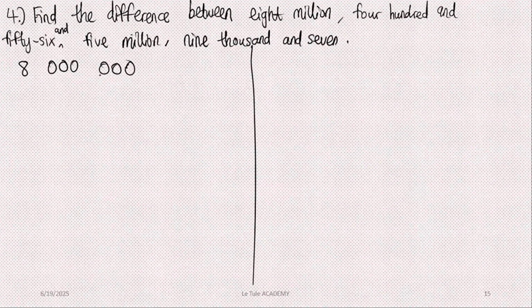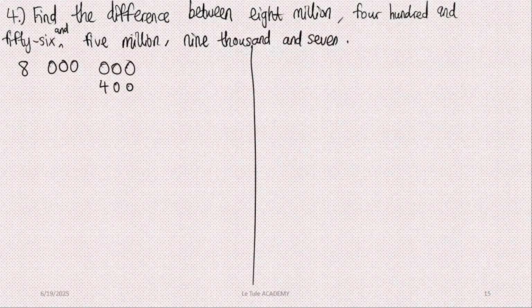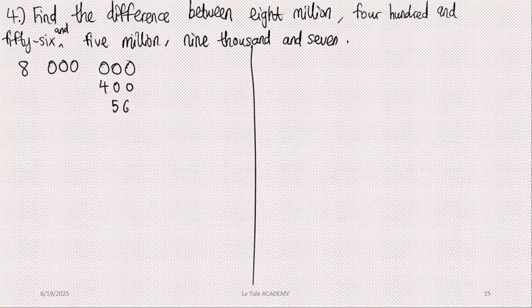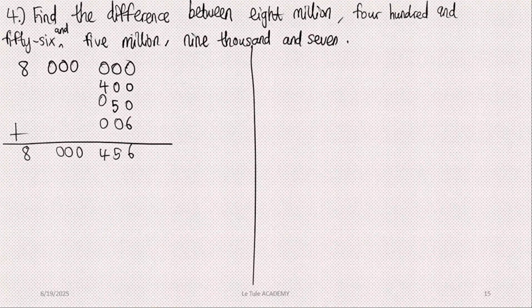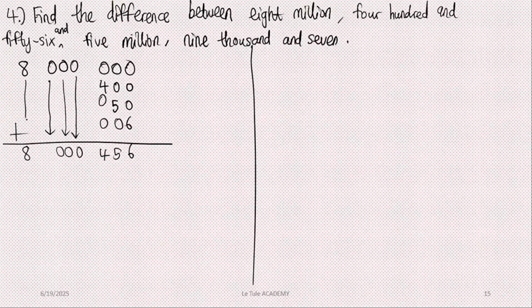The next one is 400, not 400,000 again. 456. 0 plus 0 plus 0 plus 0. 0 plus 0 plus 0 plus 6 is 6. 0 plus 0 plus 5 plus 0 is 5. 0 plus 4 plus 0 plus 0 is 4. 0, 0, 0, 8. You can just bring it down directly, since there's no other number.